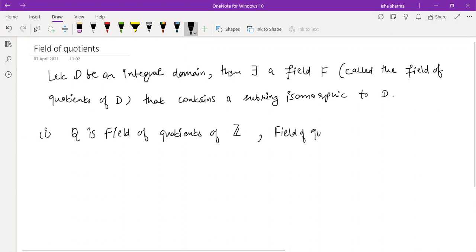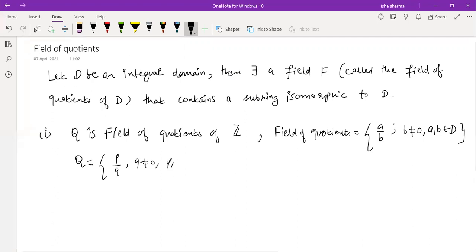If you remember the definition, it contains elements a by b, where b is non-zero, and both a and b are elements of your integral domain. Same here. We know how Q is defined: p by q, q is non-zero, both p and q belong to the integers. So the definition is similar. This is a general definition for any field of quotients, and this is particularly for Q. So the set of rationals is the field of quotients of Z. Similarly, you can have other examples also.